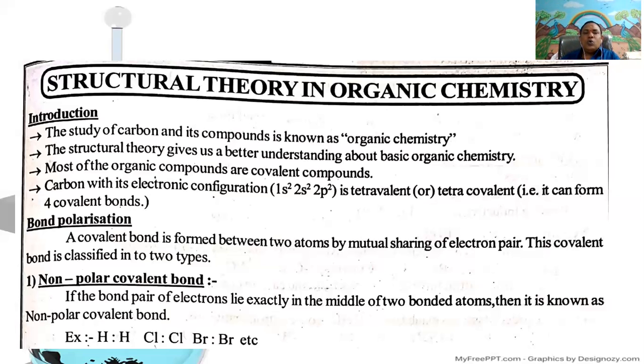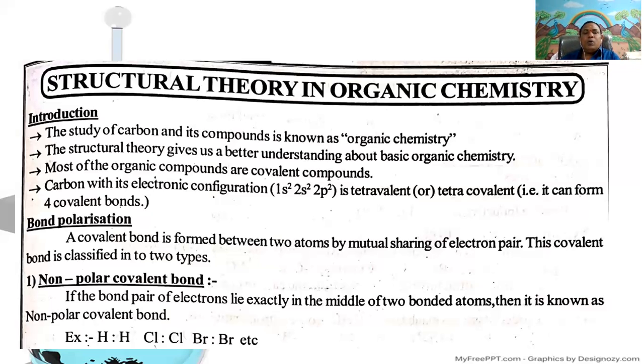A covalent bond is formed between two atoms by mutual sharing of an electron pair. This covalent bond is classified into two types. One is the non-polar covalent bond. The second is the polar covalent bond.